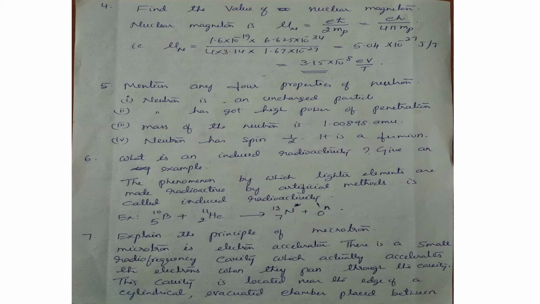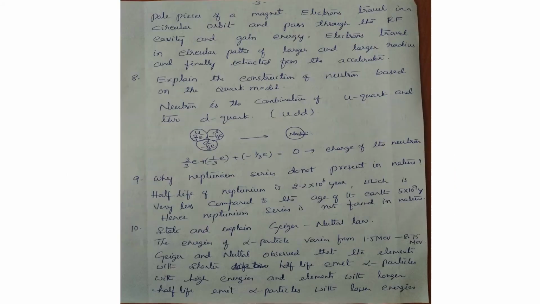Next one is, explain the principle of microtron. Microtron is an electron accelerator. There is a small radio frequency cavity which accelerates the electrons when they pass through that cavity. This cavity is located near the edge of a cylindrical evacuated chamber placed between the pole pieces of a magnet.